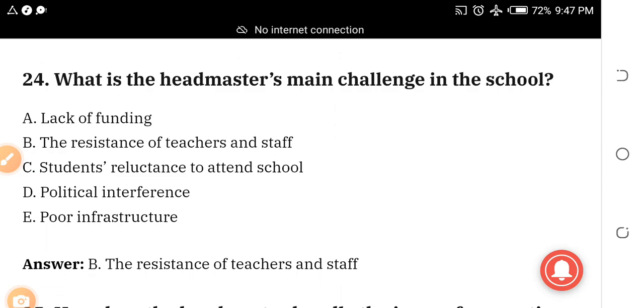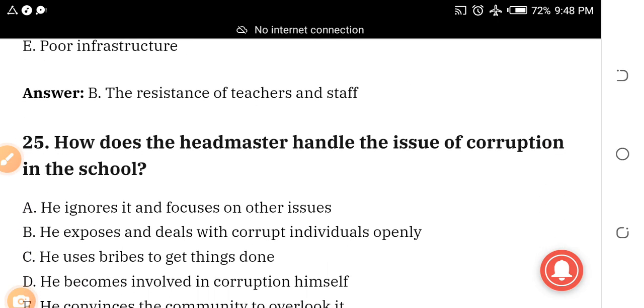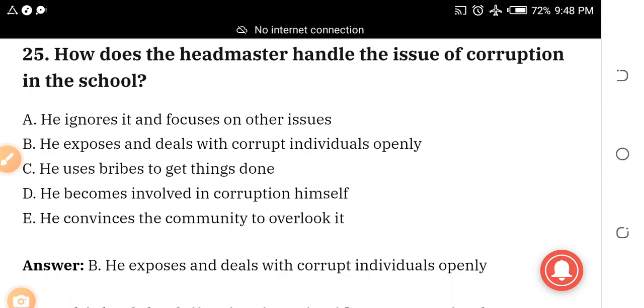Number 25. How does the headmaster handle the issue of corruption in the school? A. He ignores it and focuses on his duties. B. He exposes and deals with corrupt individuals openly. C. He uses bribes to get things done. D. He becomes involved in corruption himself. E. He convinces the community to overlook it. The answer is B. He exposes and deals with corrupt individuals openly.